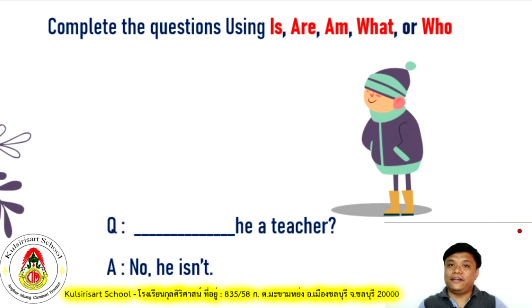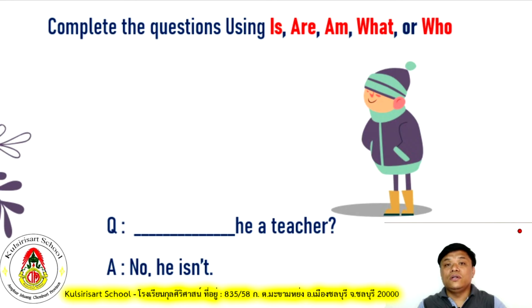What is the answer? No, he isn't. It's a simple, short answered question, so it must be used with the present be verb questions. So what are those again? Is, am, and are. So as you can see, he is a singular, third person.